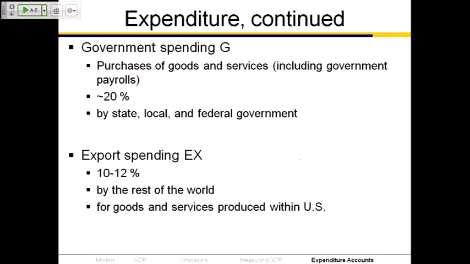Export spending. EX stands for export spending. Export spending is around 10 to 12% of the total. Export spending, that's spending by the rest of the world for goods and services produced in the United States. So those are goods and services produced here in the United States, but sold to people who are residents of other countries. It does not matter where the transaction takes place. So it could be that somebody from Italy comes to the Bay Area and buys some California wine. That's an export of wine from the United States to Italy. It could also be that the winery in Napa Valley boxes up their wine and ships it to Italy, and somebody buys California wine in Italy. That's an export of wine from the United States to Italy. It doesn't matter where the transaction takes place. What matters is that it was produced in the United States and purchased by somebody from another country.